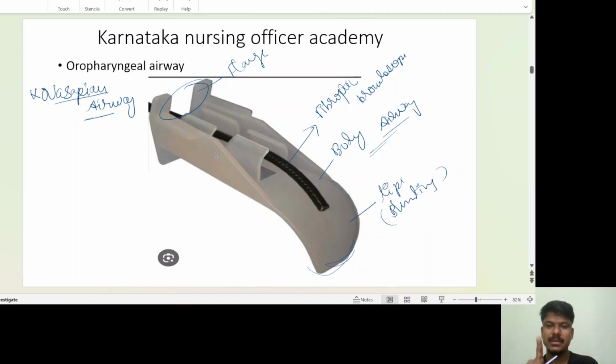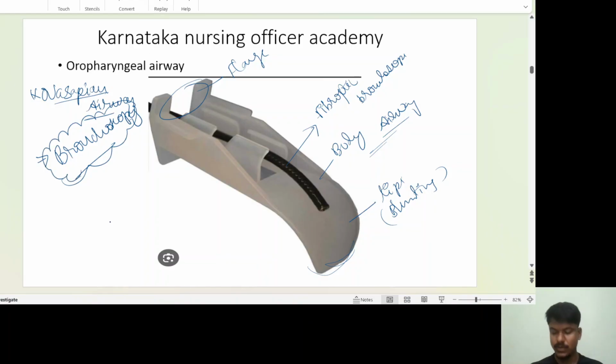Fibro-optic means it will be a very flexible tube. You can insert it through the oral airway and go through. You can go to the bronchus, you can visualize the vocal cord, and you can visualize the bronchus and all. The main advantage of this one is for doing bronchoscopy.